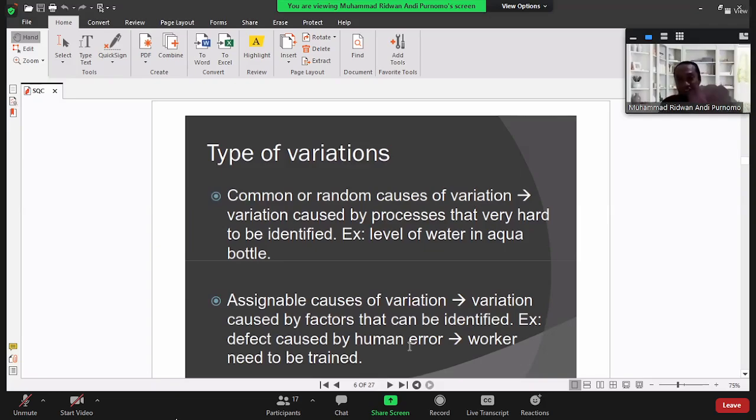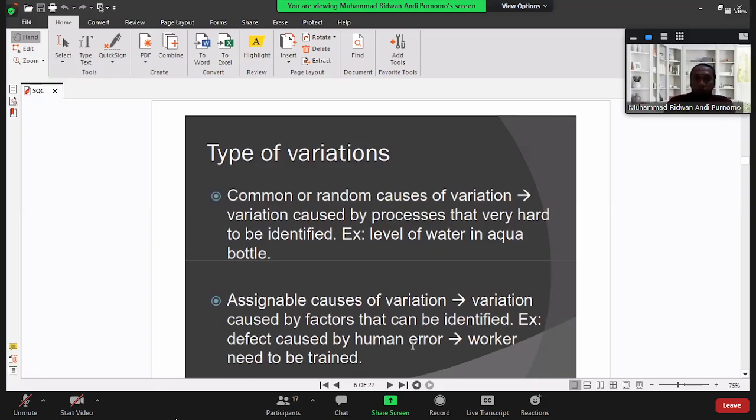In the first example, random causes of variation is very hard to solve. We already use an automatic machine. We don't want to use manual operation, but we still have variation. Then how to solve it? And it is unpredictable. Okay, so then